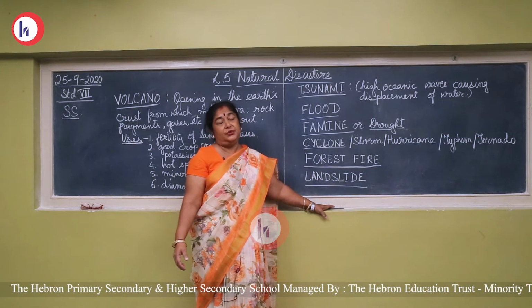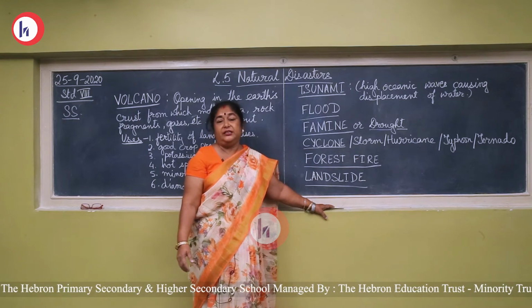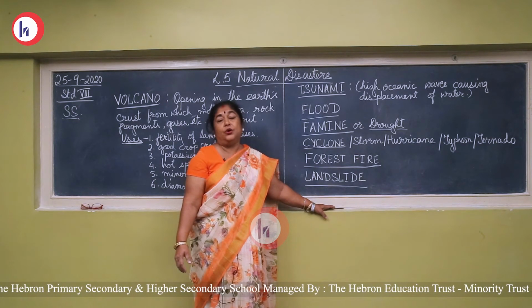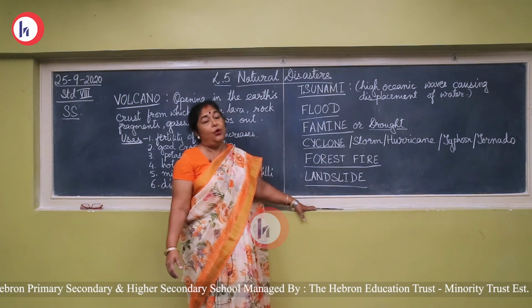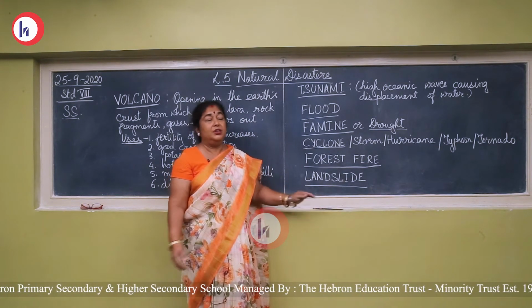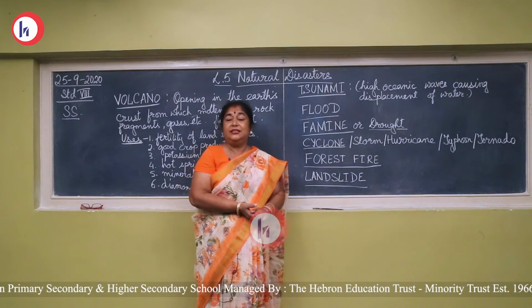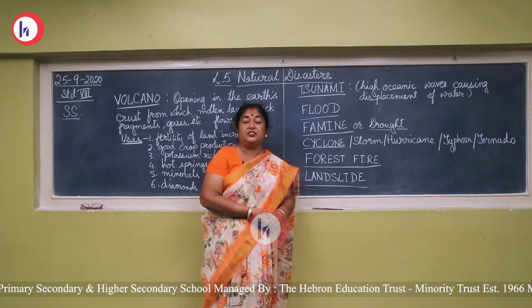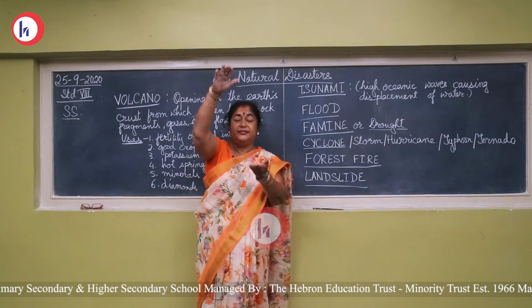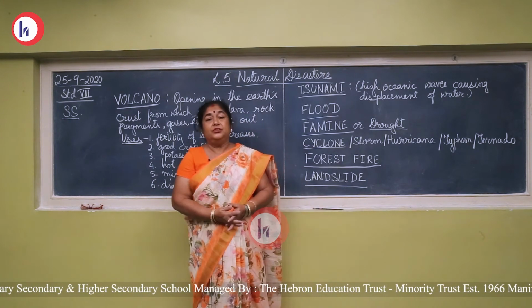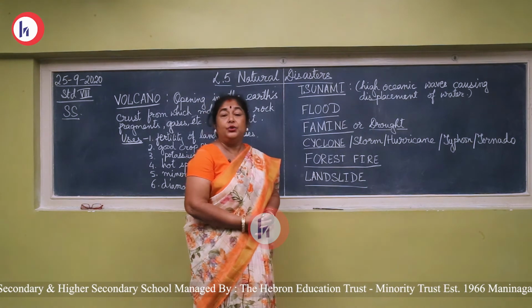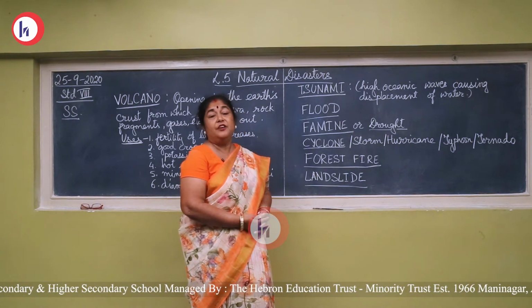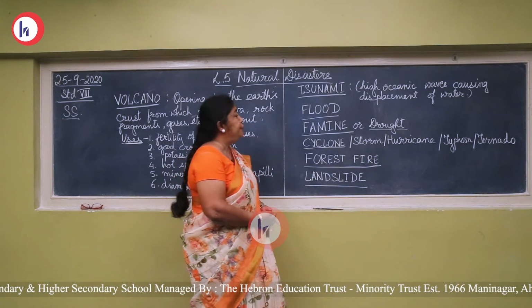So in the seas and oceans, when there is a volcano underneath, or an earthquake, or a large landslide underneath, or rocks fall, the water gets displaced, the full mass of water will rise up and fall, causing a tsunami. And when it reaches the shore, these huge waves can be as high as more than a floor high.